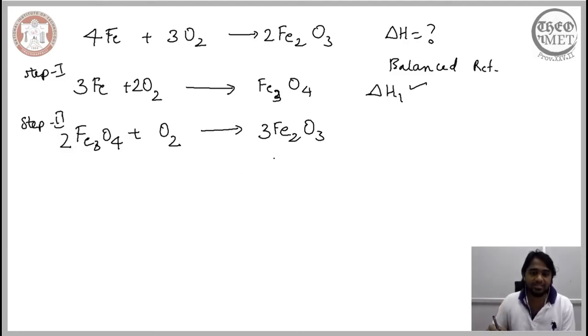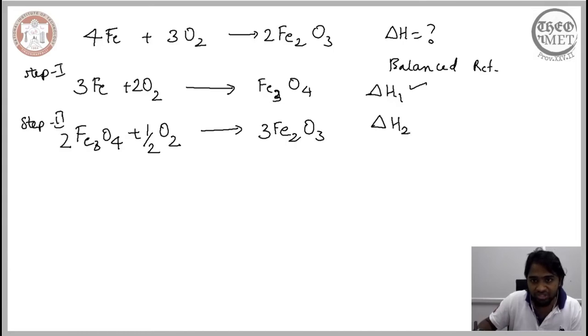Now let us consider the oxygen atoms. There are 8 oxygen atoms plus 2, so ultimately 10 oxygen atoms on the reactant side, and here we have just 9 oxygen atoms. So we need to reduce 1 oxygen atom on the reactant side, so we bring 1/2 here. So ultimately we have also balanced this second step of the reaction. The first step is balanced, the second step is balanced, so we also have a corresponding change in the enthalpy.